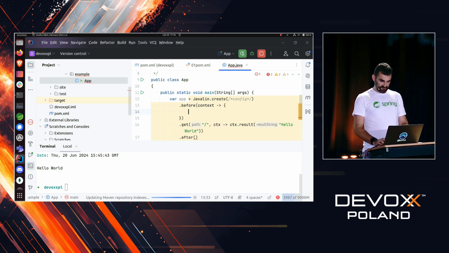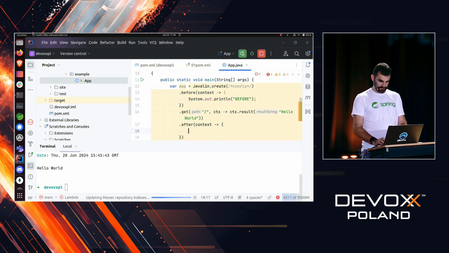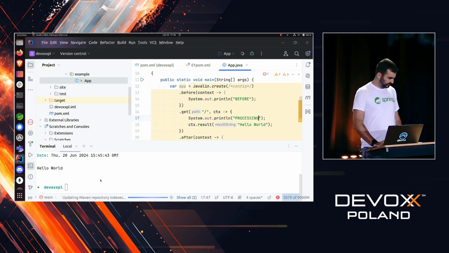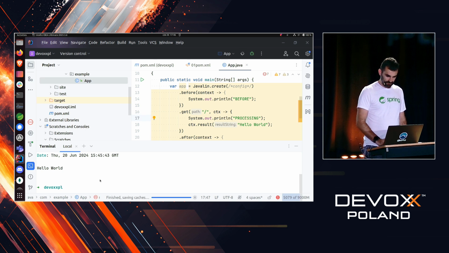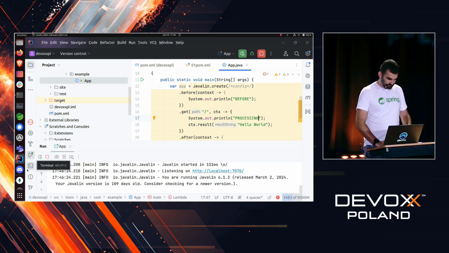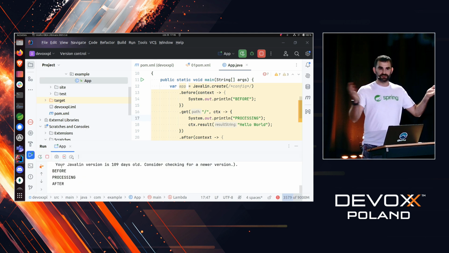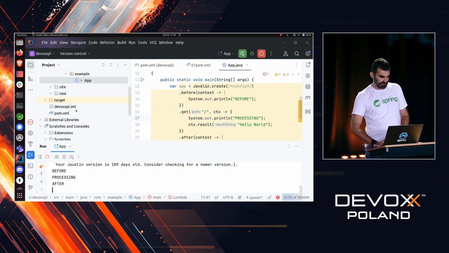And over here, let's System.out something. Before and after. And here, let's do some processing. Okay. Processing. Okay, let's rerun this. Goodbye. Okay. Hello world, and in the logs we see before, processing, after, right? This is as simple as that.